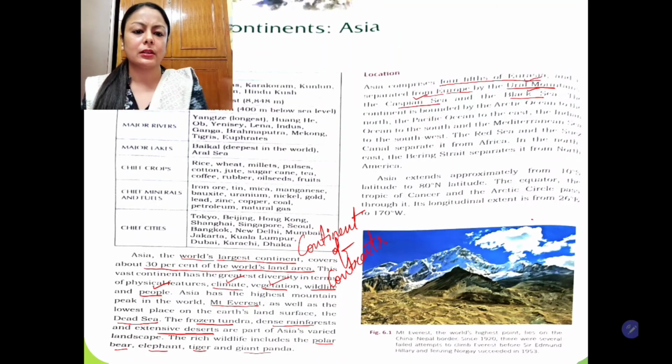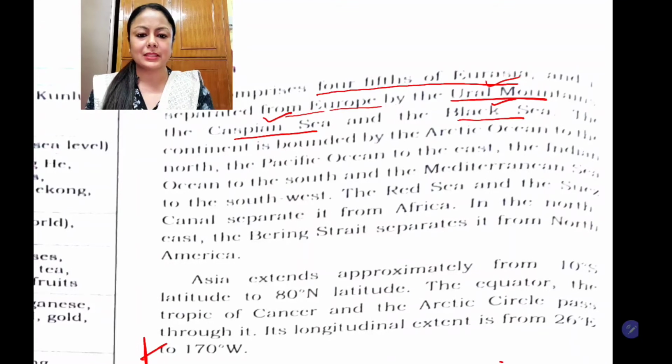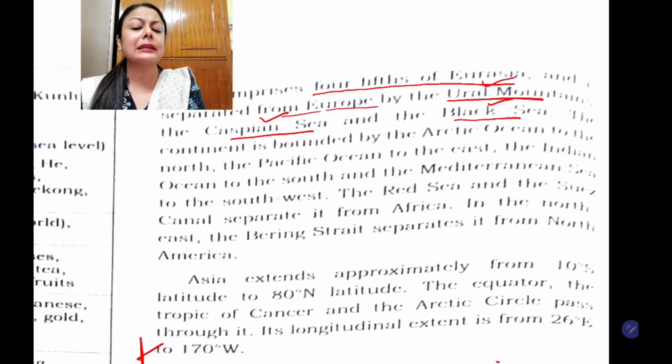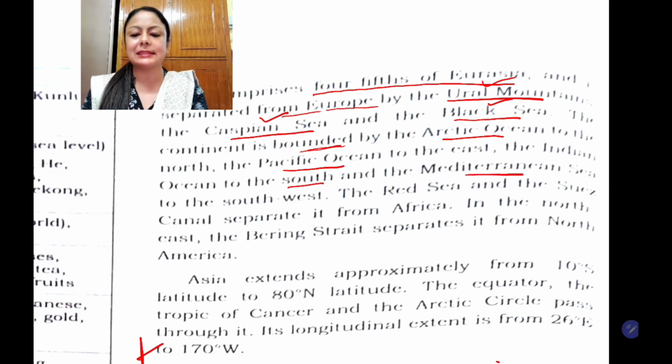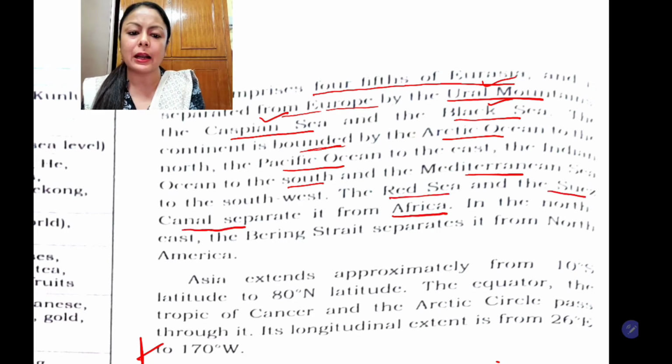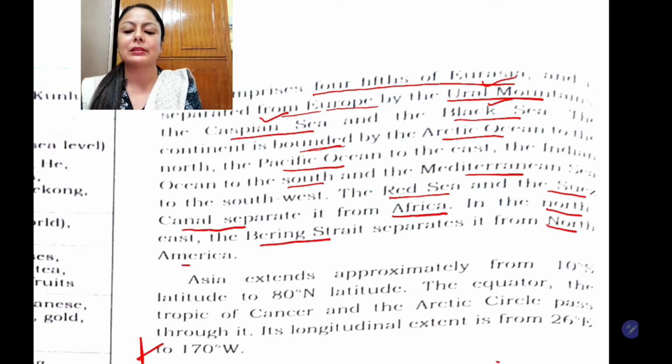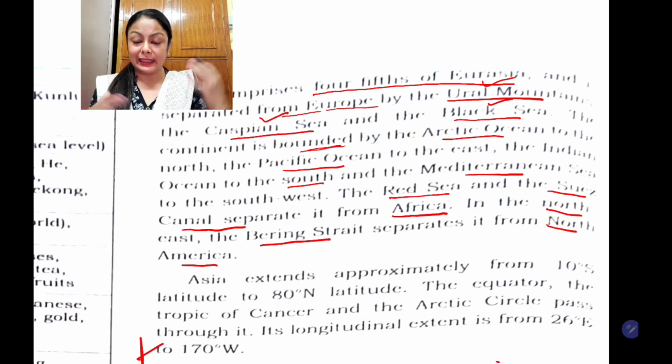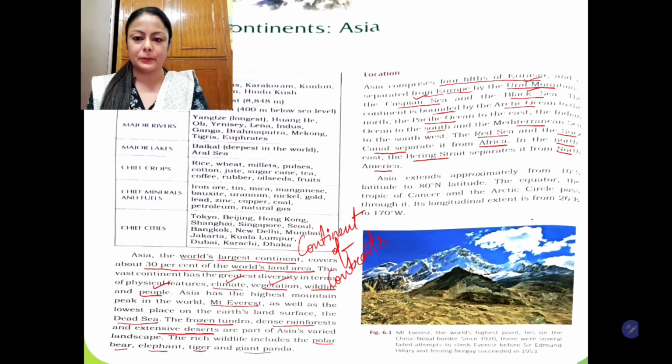Let's proceed to the content of the chapter again. The continent is bounded, meaning surrounded, by the Arctic Ocean to the north, Pacific Ocean in the east, Indian Ocean to the south, and the Mediterranean Sea in the southwest. The Red Sea and the Suez Canal separate it from Africa, and in the northeast, the Bering Strait separates it from North America. So children, don't worry, I just read it quickly, but I'll show everything on the map so that you understand it better.